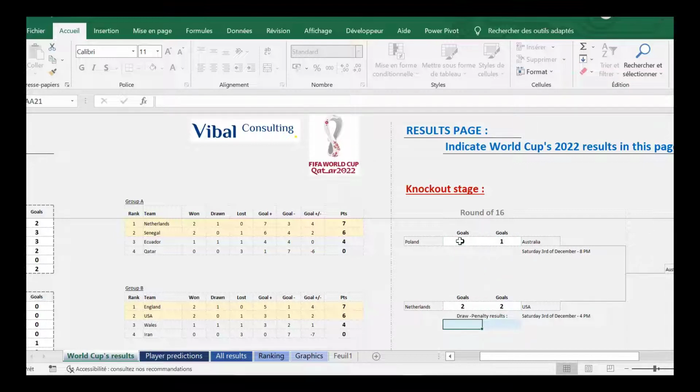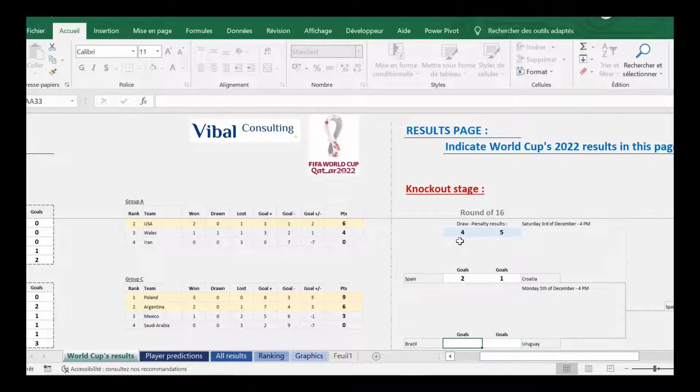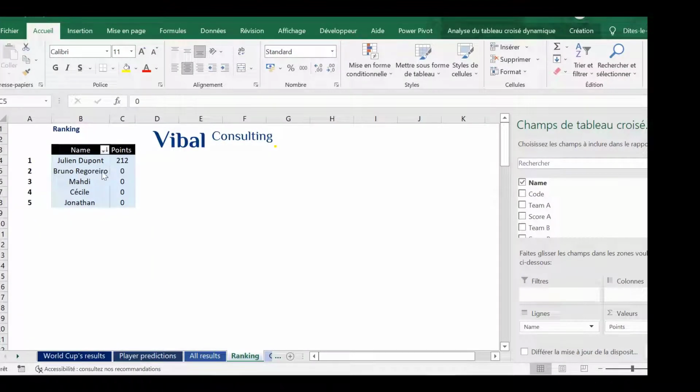You download the document I made for you. Each participant completes it. You consolidate the data. It's very simple, don't worry. And according to the real results of the World Cup, you see the ranking between each competitor being updated.